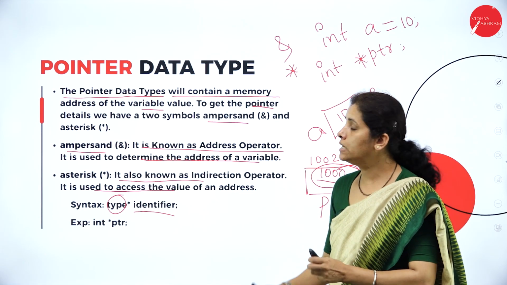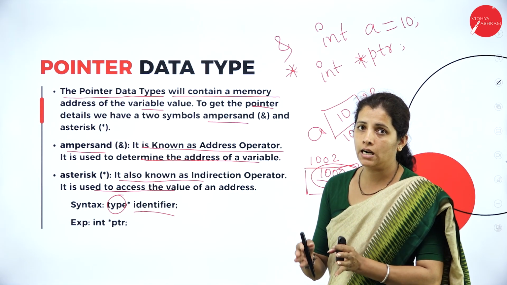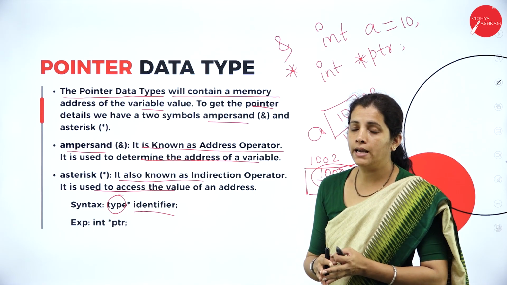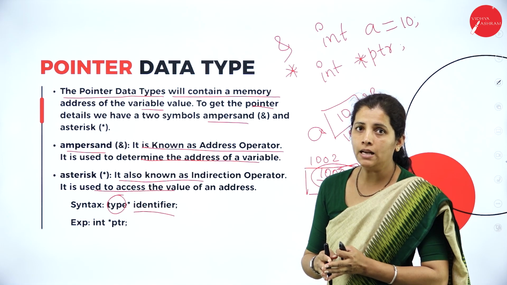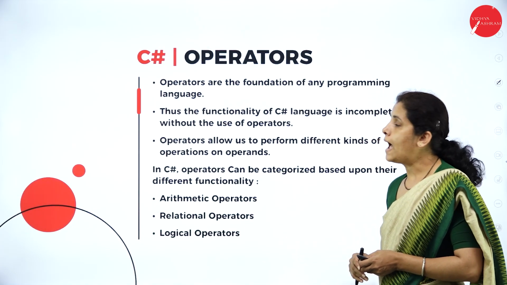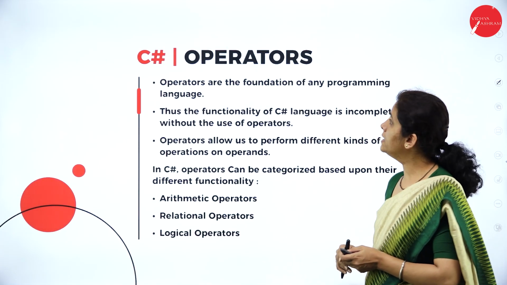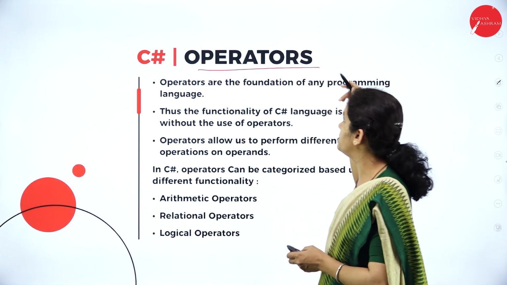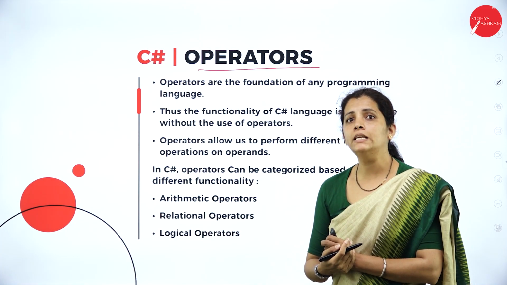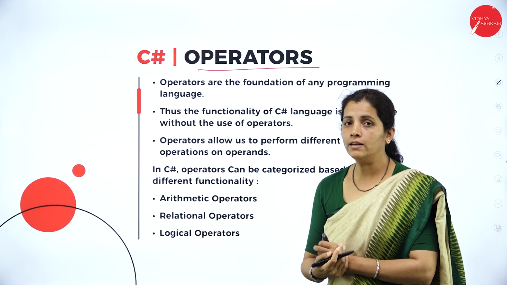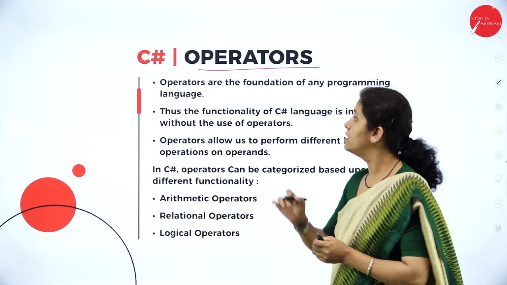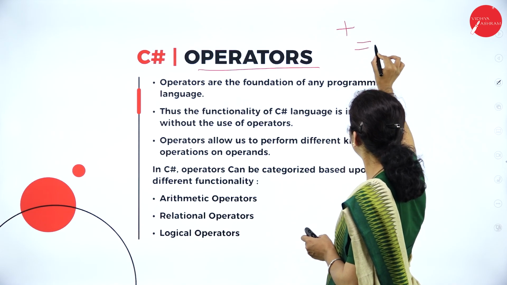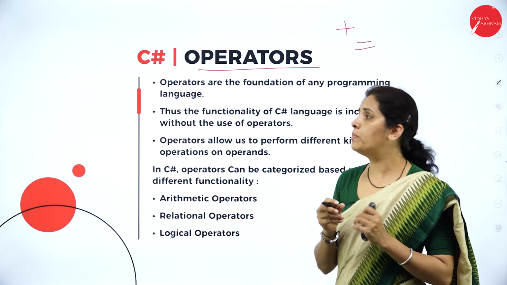Anyway, dear student, till now we have discussed what is data type and what are the different types of data type which are supported by the C# programming language. Now, I have one more important building block of C# programming, that is operator. So what is operator? Operators are nothing but the symbols. For example, if I write plus, it's a symbol. If I write equal, it's also a symbol. It is nothing but the operator.